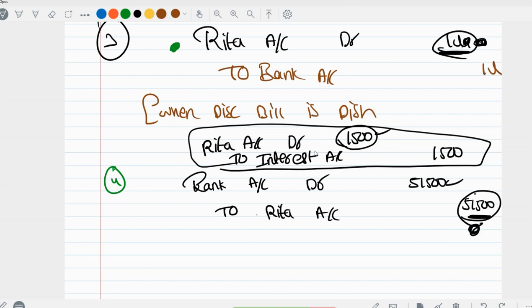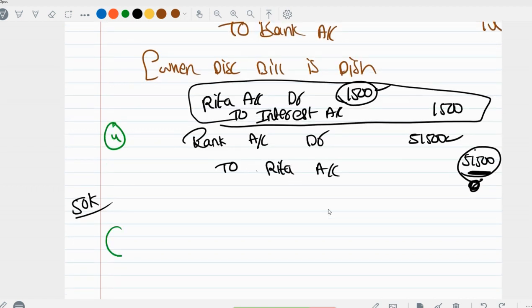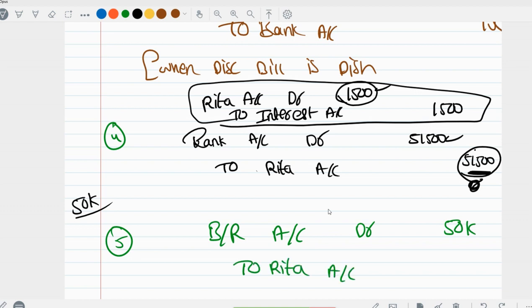because you have received from her. So you have received including the interest. So now how much will she be remaining? 50,000 only. She will be remaining as our debtor for 50,000. Are you guys understanding here? So for that 50,000, what I am doing is I am drawing a fresh bill. So bills receivable account debit 50,000 to Rita account 50,000.